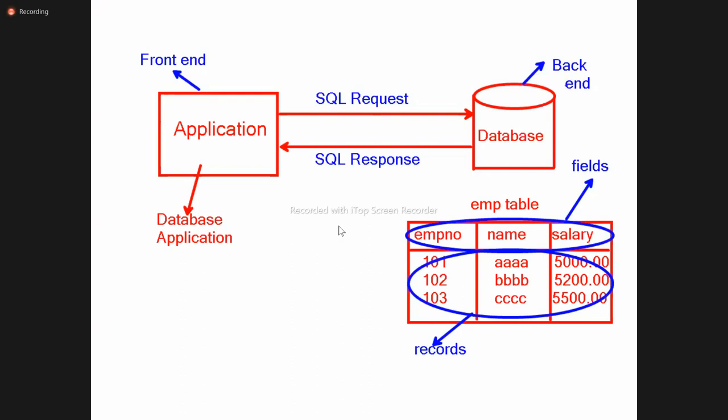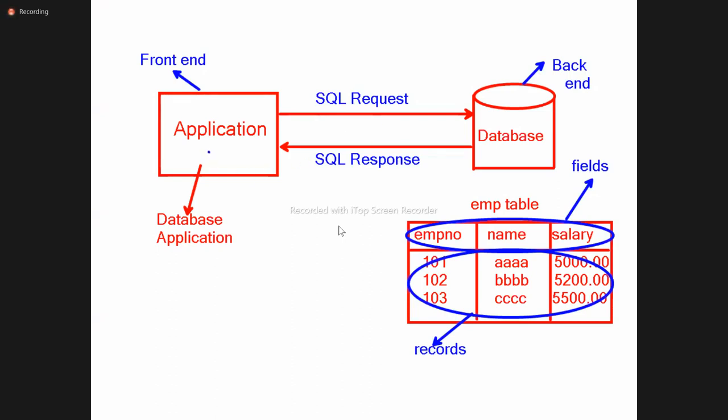We cannot see it. A database is nothing but one predefined software which contains data. The data is organized data. How is it organized? In the form of tables. What does a table contain? Fields and records. This employee number, name, salary are called fields. These are called records. The application communicates with the database to get the data with SQL. That is one language.